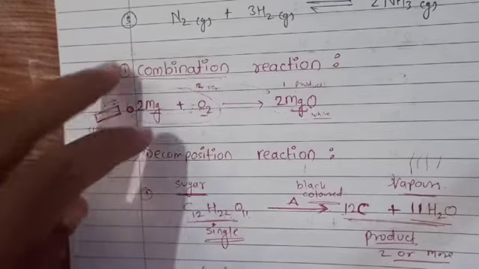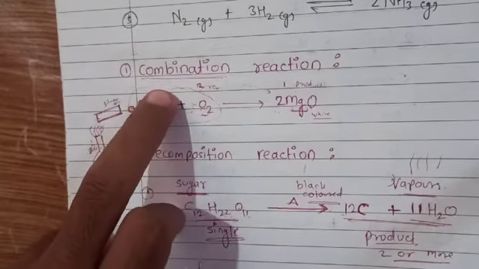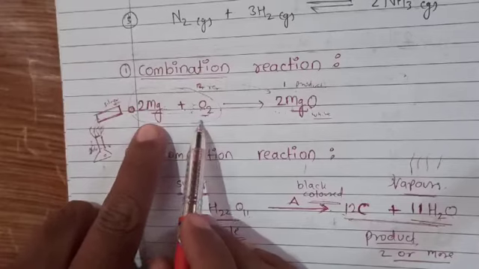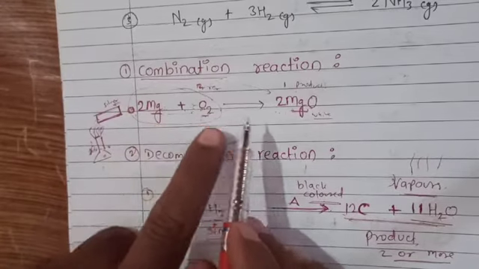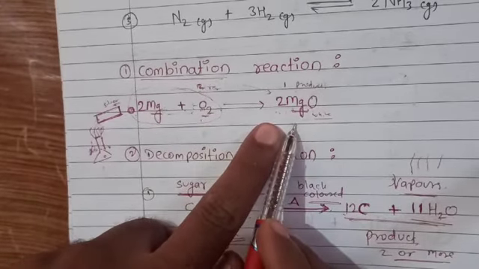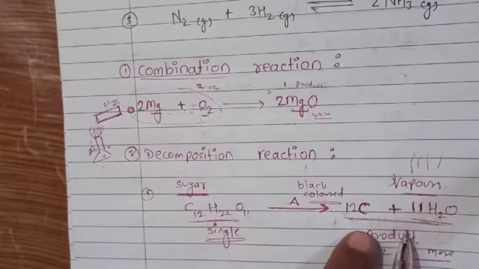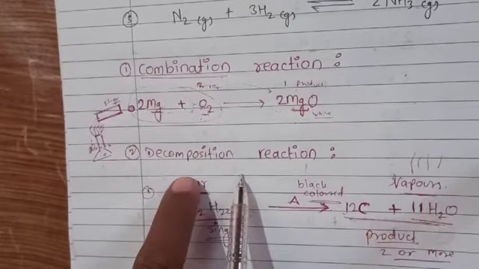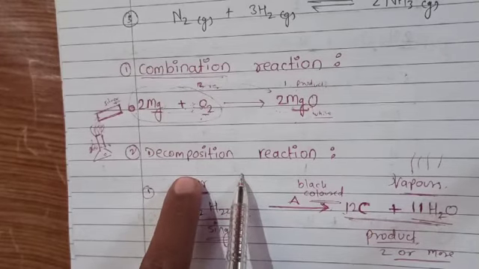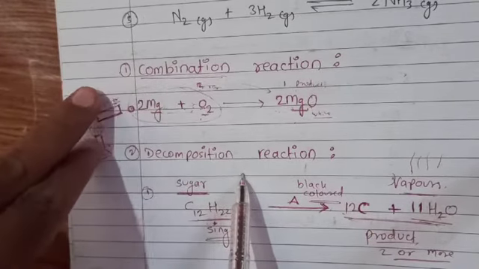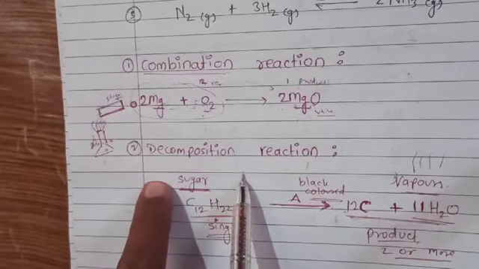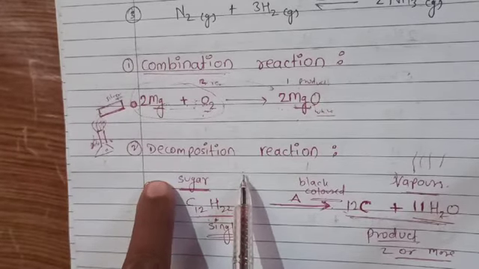Means it is totally opposite of a combination reaction. Combination reaction means when two or more reactants give a single product. When a single reactant gives two or more products, that is a decomposition reaction. Okay, got it? That is the example of combination reaction and decomposition reaction. Okay, so what have we learned?